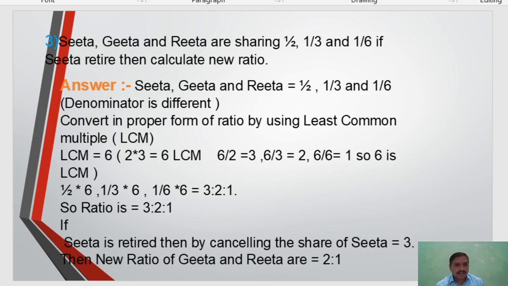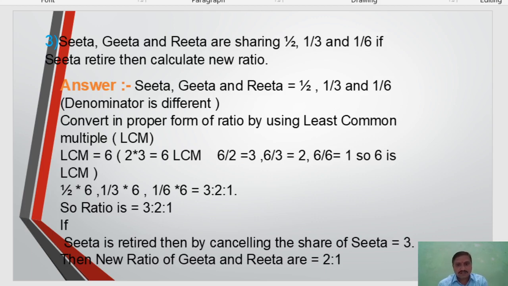If Sita retired, then it is very easy to calculate the new ratio of Geeta and Rita by cancelling the ratio of Sita, which is 3 in 3:2:1. So the first share is Sita's 3.